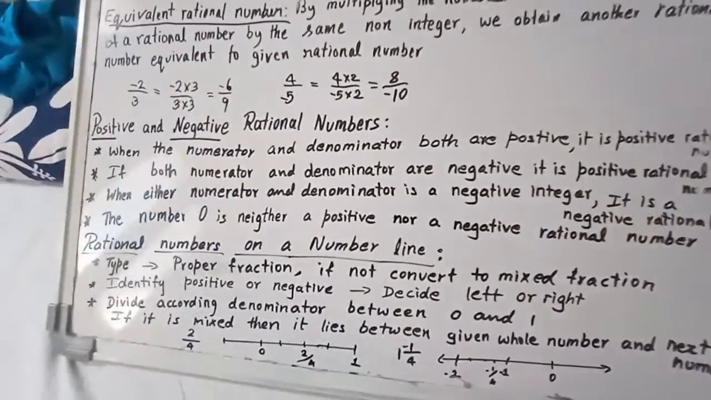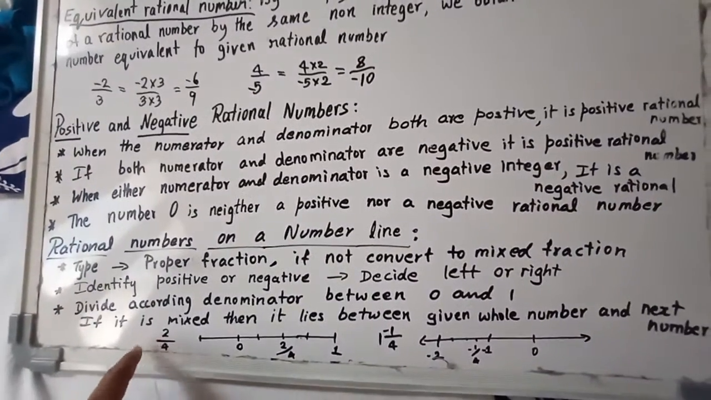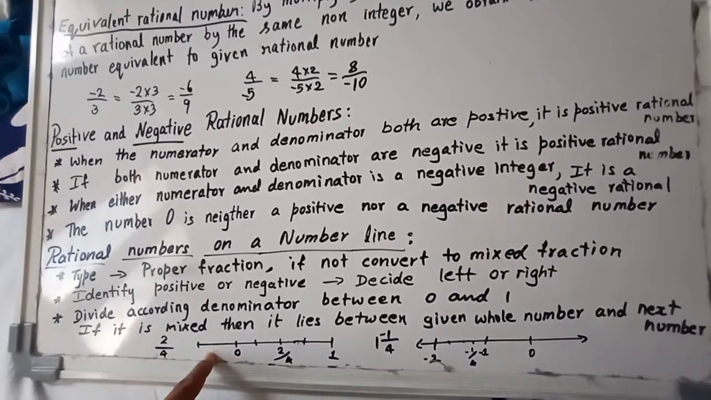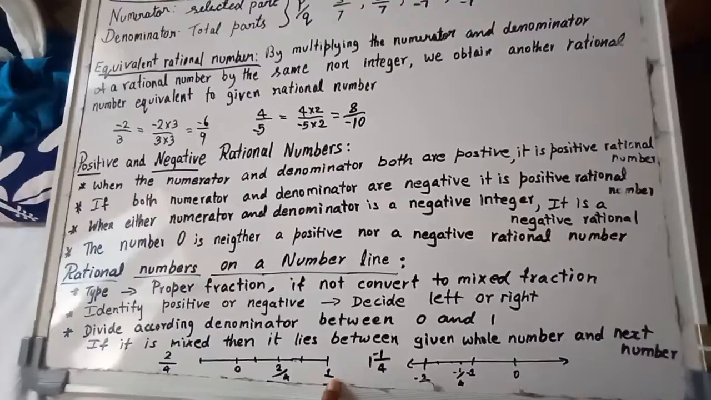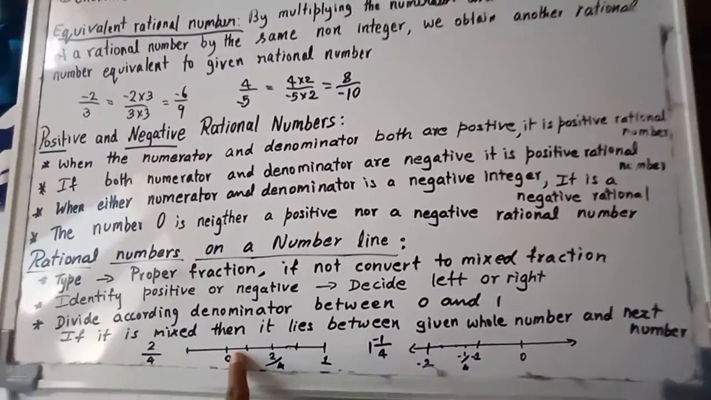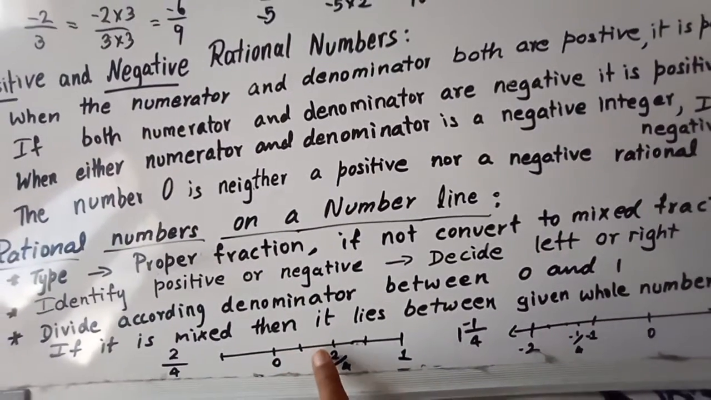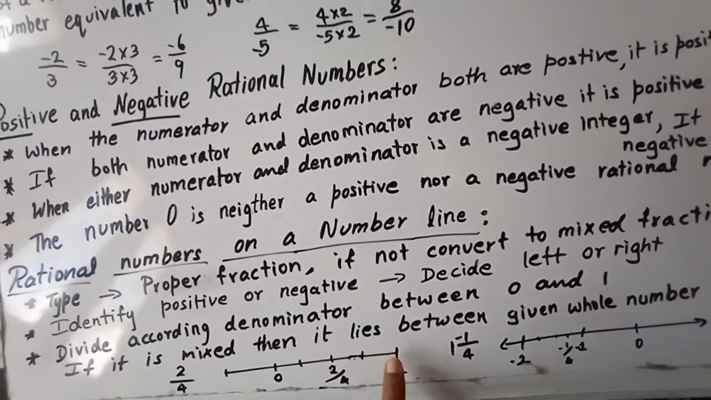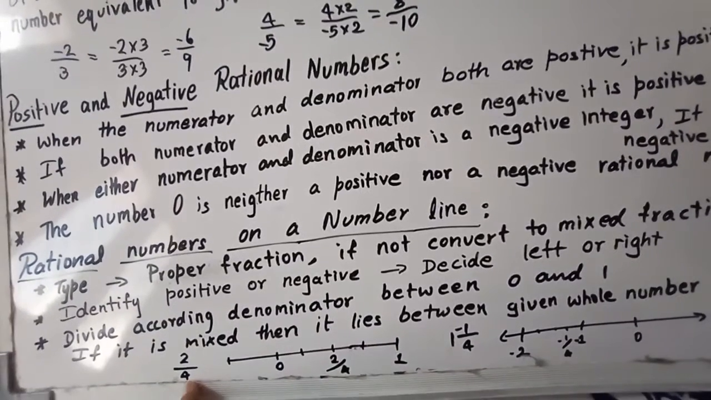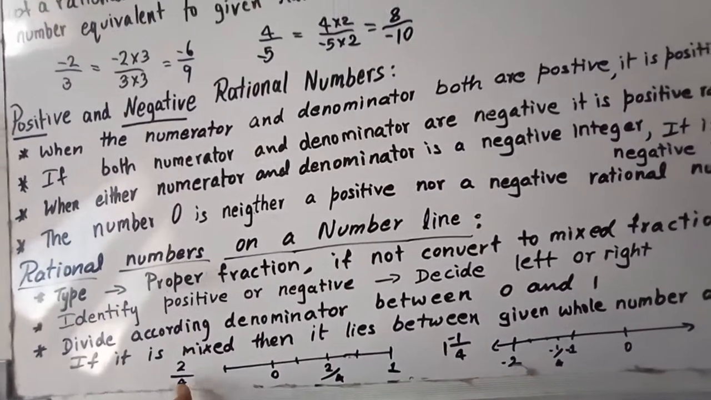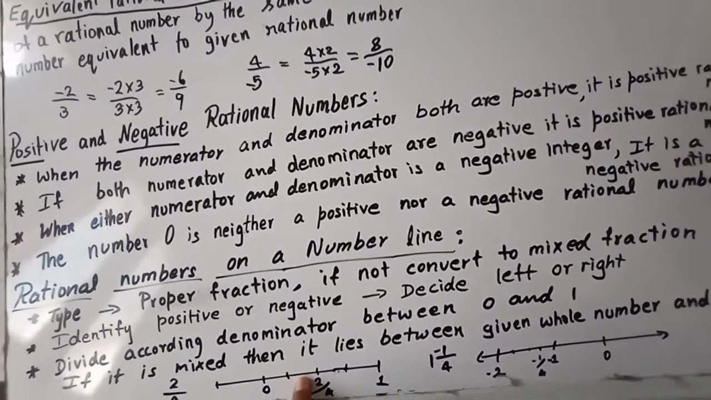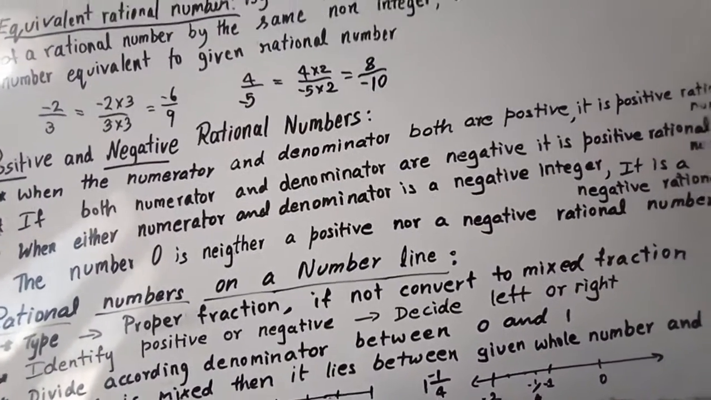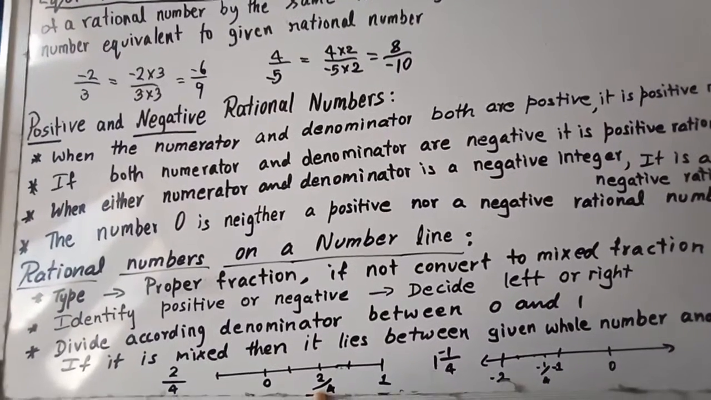Now you see, 2 upon 4 is a proper fraction. I have taken a number line with 0 and 1. In that I have made 4 parts. You can observe 1, 2, 3, 4. Why did I make 4 parts? Because the denominator is 4. Then in that, the second part is selected, first part and second part. So I marked here 2 upon 4.